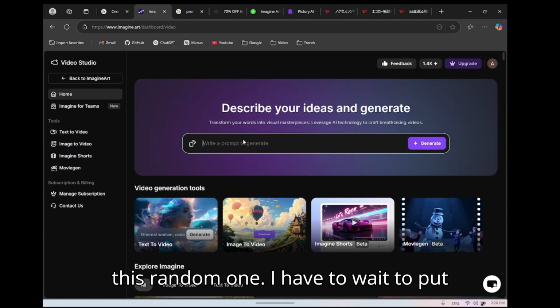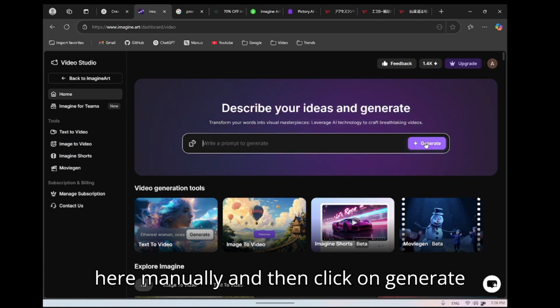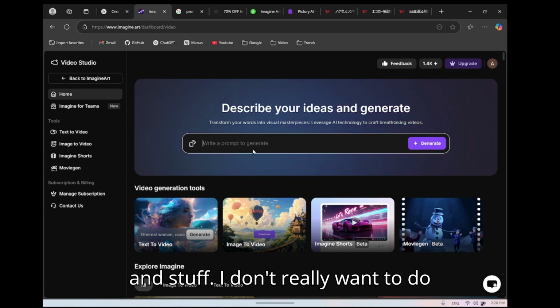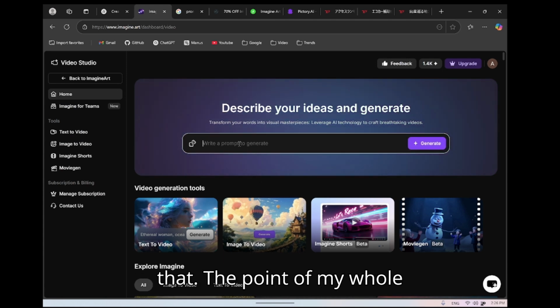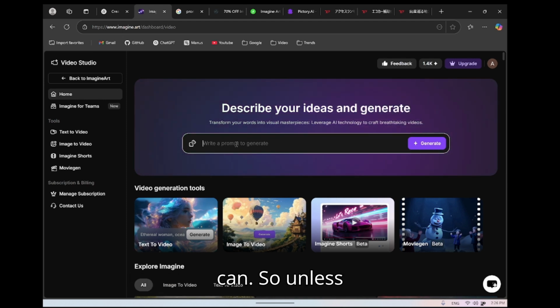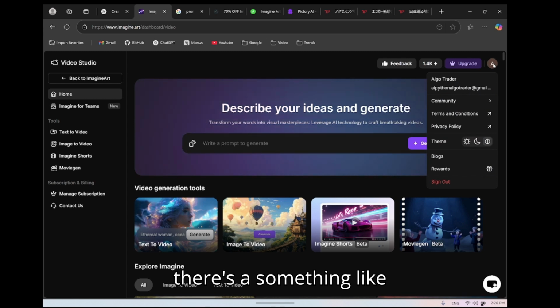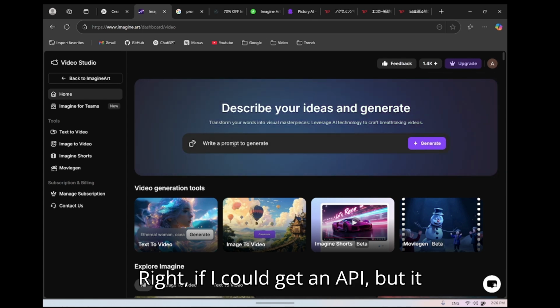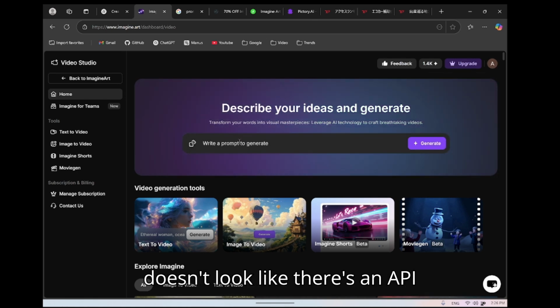I have to put it here manually and then click on generate and stuff. I don't really want to do that. The point of my whole project is to automate everything I can. So unless there's something like, what is it, an API. If I could get an API, but it doesn't look like there's an API.